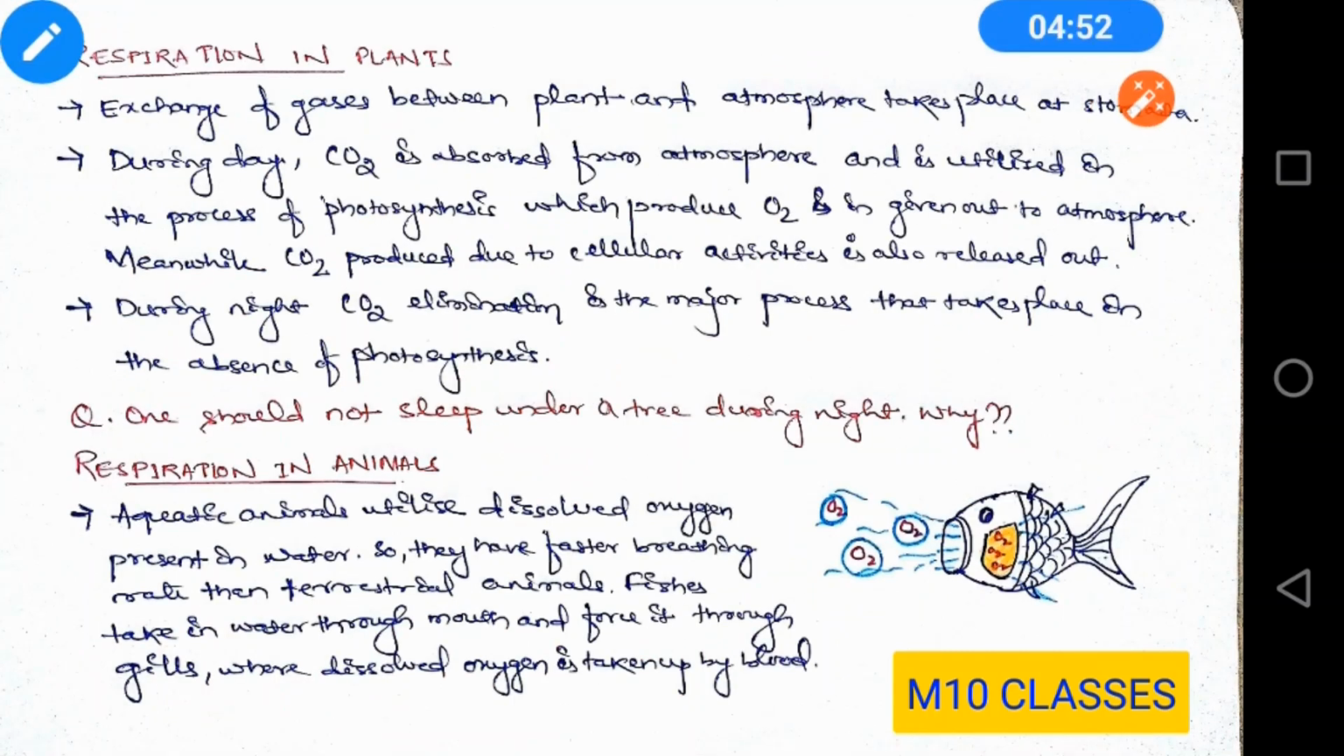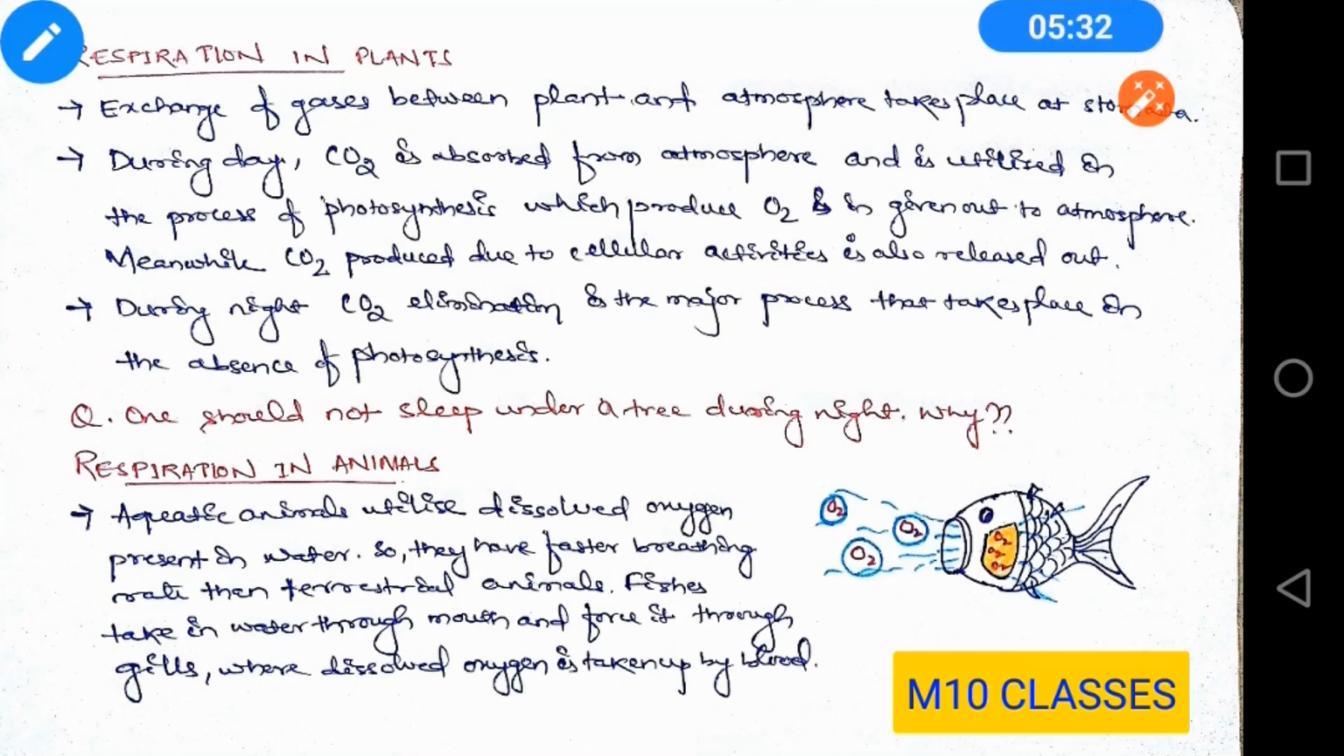Now we'll see the respiration in both plants and animals. First of all, respiration in plants. Exchange of gases between plants and atmosphere takes place through stomata. During the day, as you know, carbon dioxide is absorbed from the atmosphere and is utilized in the process of photosynthesis to produce oxygen, which is given out through stomata. But during the day also, the cells carry out their metabolic activities where carbon dioxide is produced and is also given out through stomata. But the major activity that takes place is the giving out of oxygen that is produced during photosynthesis.